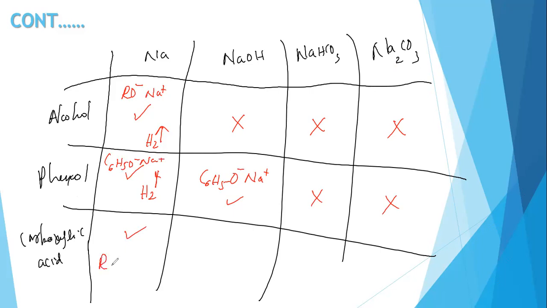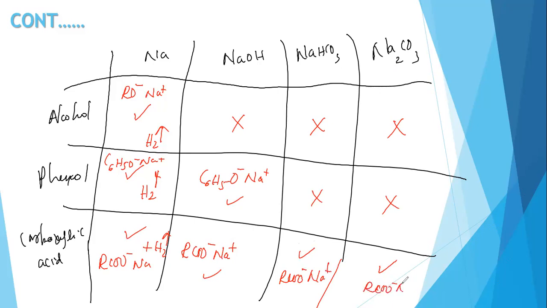And when you go for the carboxylic acid, RCOO minus Na plus, with H2 gas evolution. Here it also produces a solution, RCOO minus Na plus. And again with the carbonate ion it is able to react, and this also forms the carboxylate ion aqueous solution with the evolution of carbon dioxide. So you are able to construct this kind of chart, then you will be clear.